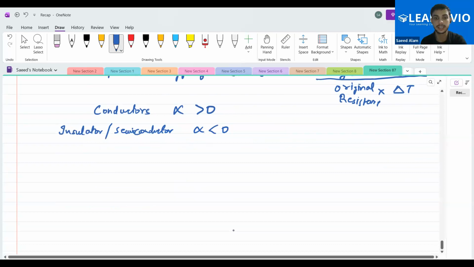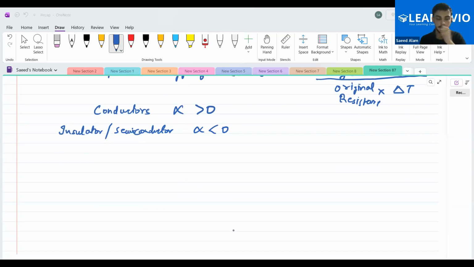Now moving on to the next thing. Alpha is RT minus R naught divided by R naught into change in temperature, let me mark it with delta T. Is this expression I had written correct? Yes. Just transport this denominator to the other side and find out the RT here.